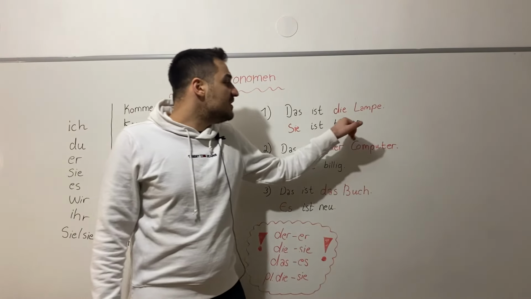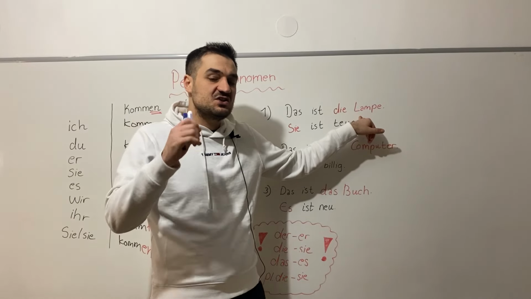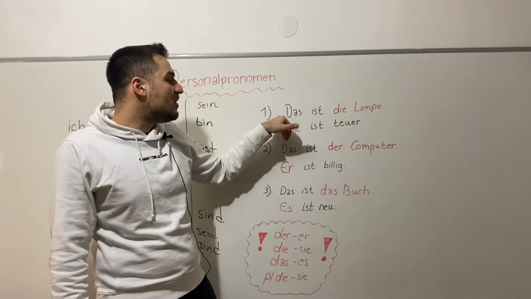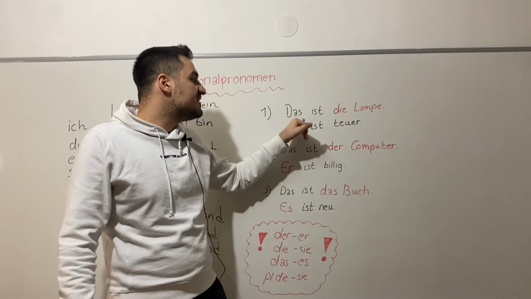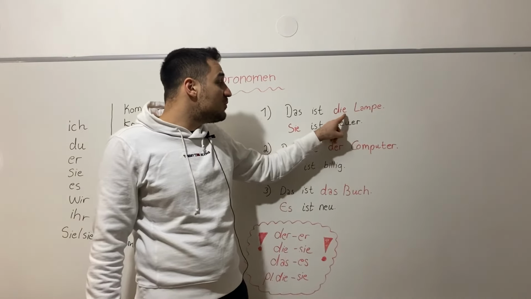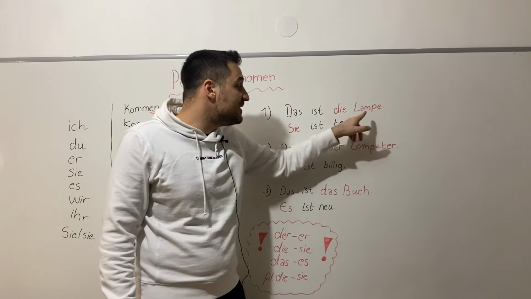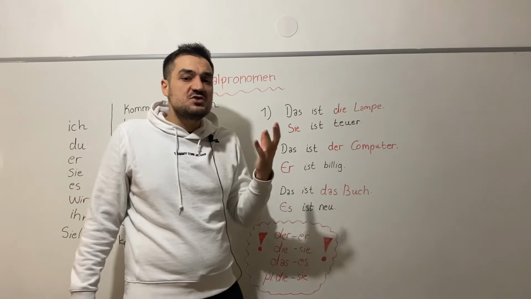Now, we have here in this case a noun. What is the difference between German and English? This is very important. When you are saying, das ist die Lampe, you are saying in English, this is the lamp. Then when you want to go on, you don't want to repeat the noun again and again.